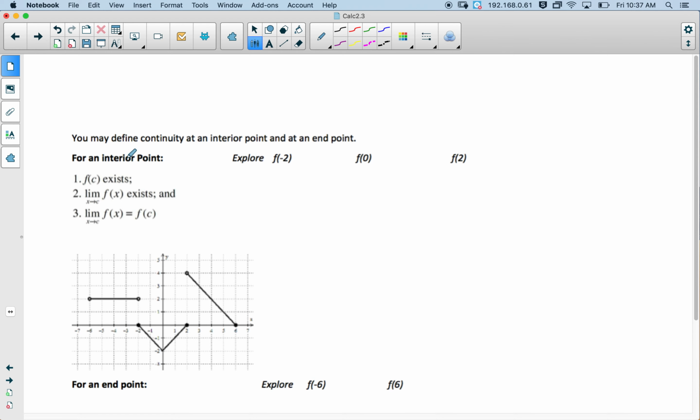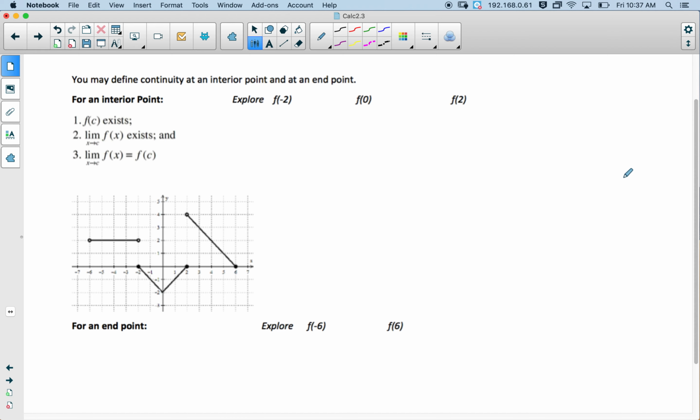Okay, let's look at another example. You can define continuity at an interior point and also just simply at an endpoint. So let's do an example of this first. Okay, so we're going to take a look at this drawing right here to help us. Okay, so let's take a look at f of negative 2. So that's over here. So does f of negative 2 exist?